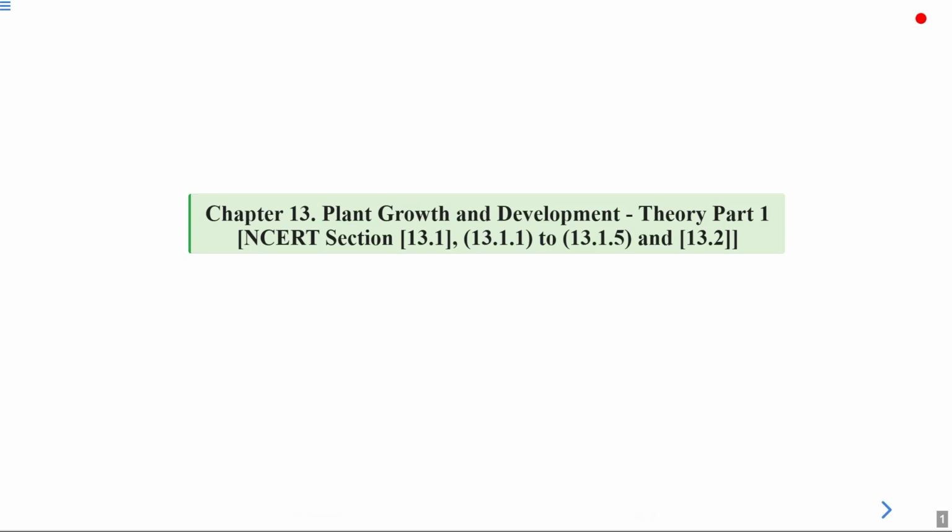Hello, students. We will start with a new chapter, that is, chapter 13 of NCERT, Plant Growth and Development. And this will be theory part 1. Here we will cover NCERT sections 13.1 and 13.2.